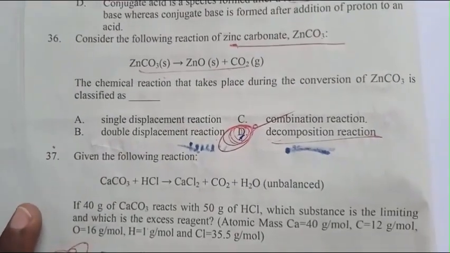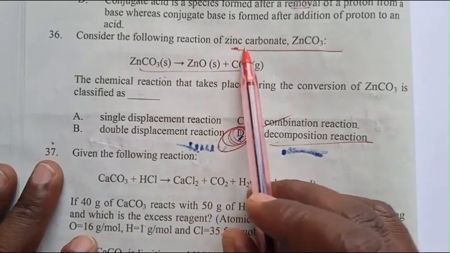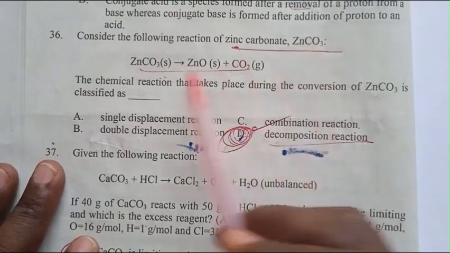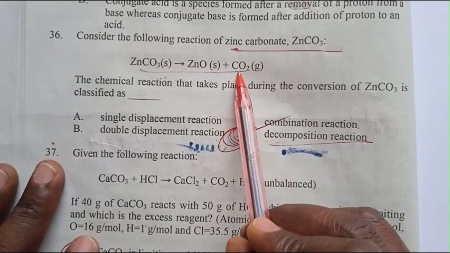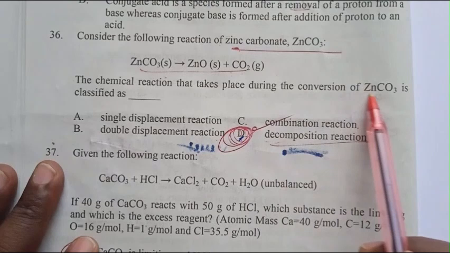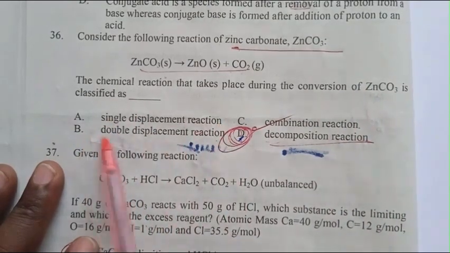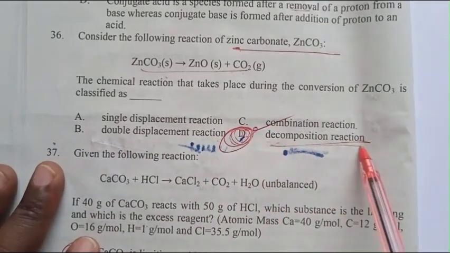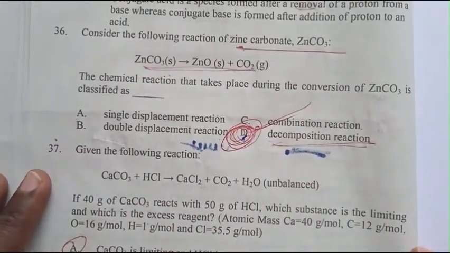Question number 36. Consider the following reaction of zinc carbonate, ZnCO3. Zinc carbonate decomposes into zinc oxide plus CO2. The chemical reaction that takes place during the conversion of zinc carbonate is classified as A. Single displacement reaction, B. Double displacement reaction, C. Combination reaction, D. Decomposition reaction. This type is a decomposition reaction. The answer is D.